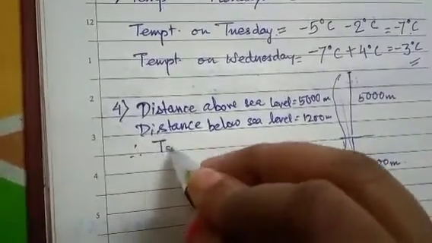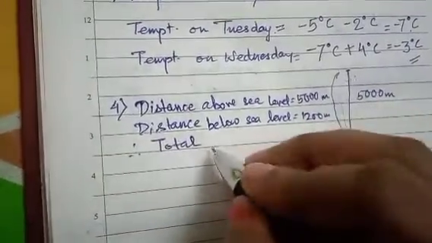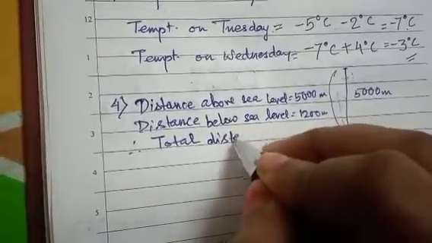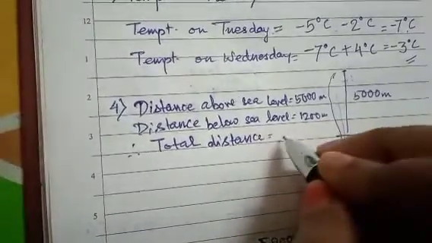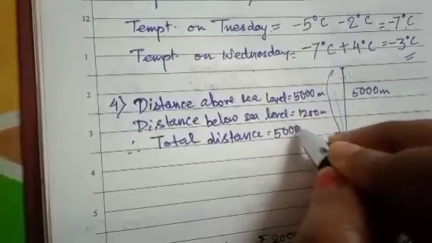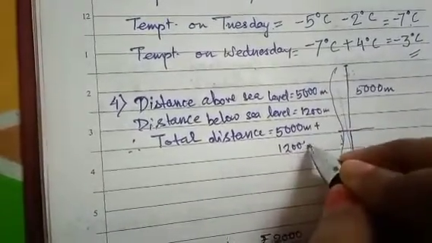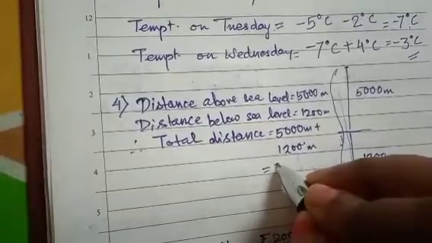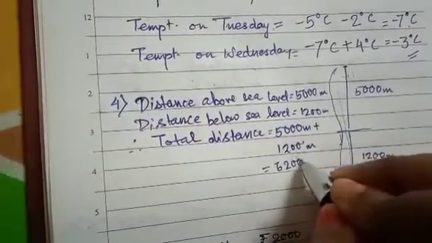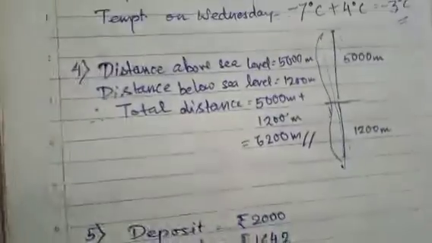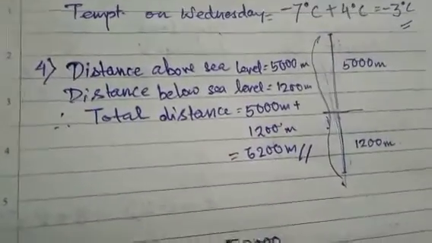Therefore total distance is how much? Total distance is equal to how much? 5,000 meters plus 1,200 meters. So that is equal to 6,200 meters. So that is the answer. Okay.